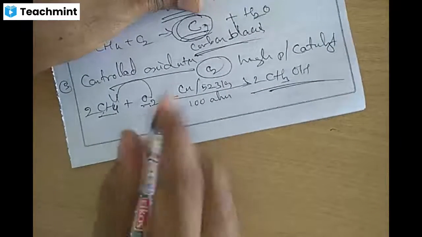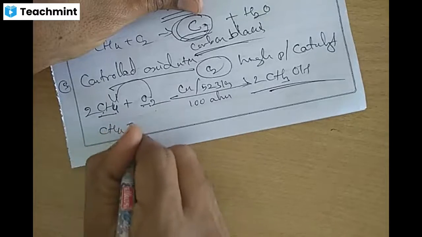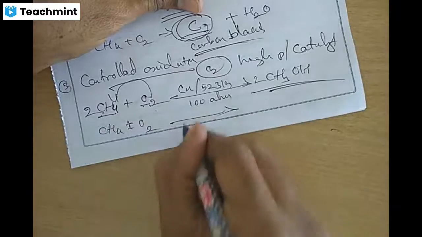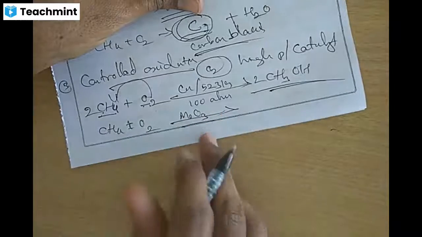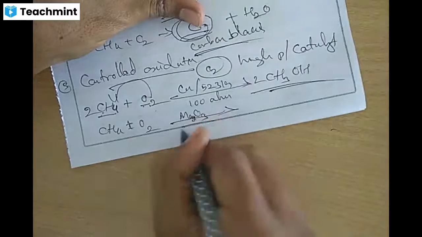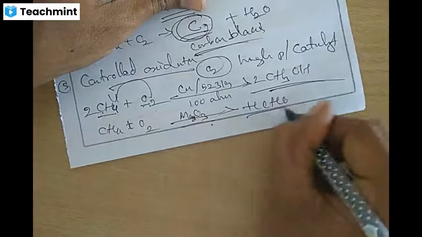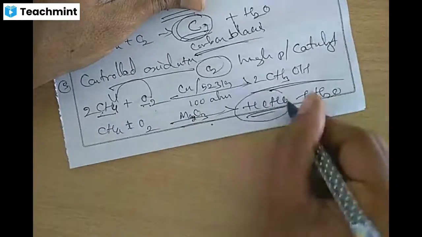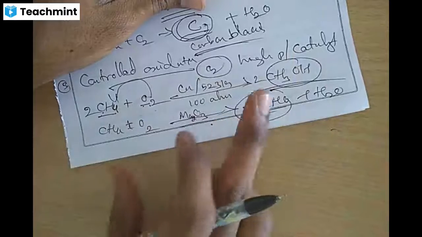Similarly, one mole of methane, CH4, on controlled oxidation in presence of molybdenum oxide, Mo2O3, will form HCHO, formaldehyde, with the formation of a water molecule. Meaning a different oxidized compound is obtained.